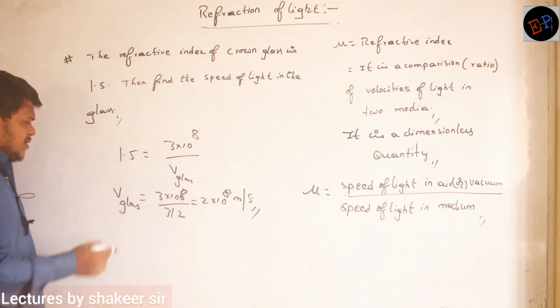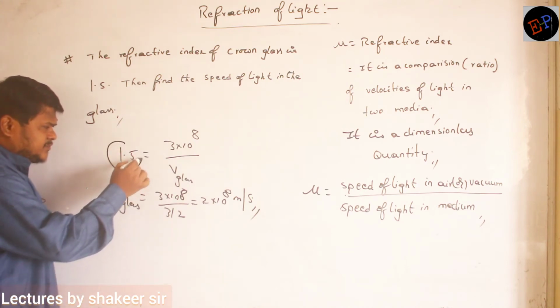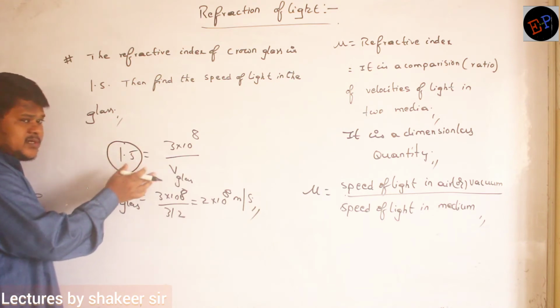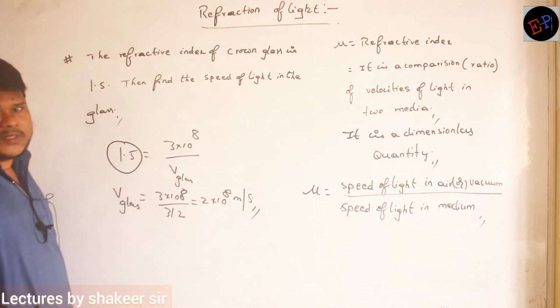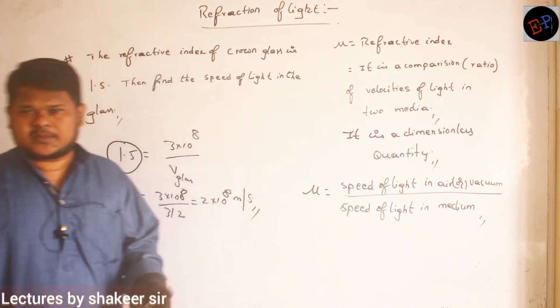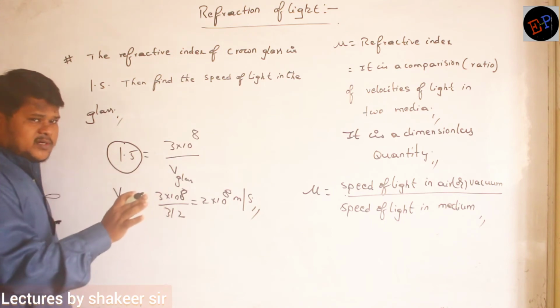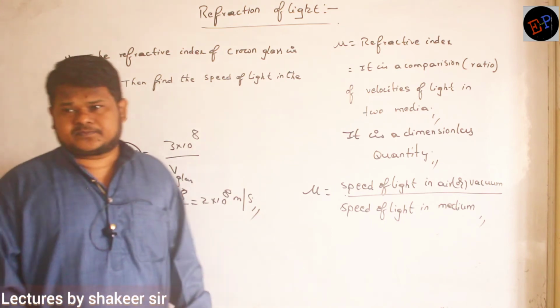So 1.5 indicates that the speed of the light is reduced by nearly 50%. That is how you can understand it. That is not the actual meaning of it, but you can understand like this. 1.5 indicates that the speed of the light has been reduced by 50%. Are you able to understand?